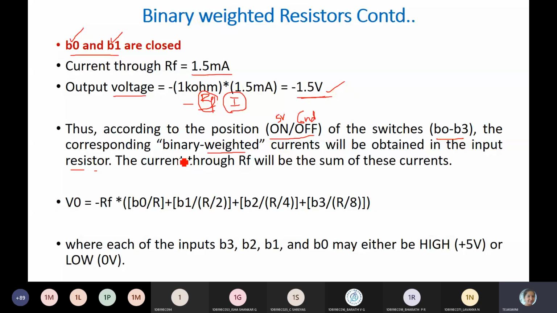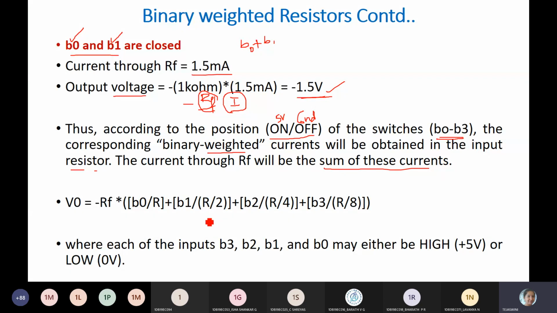So what is the current through B0? We have summed both the currents, B0 plus B1, we added the currents. Same way, if you want to do it for all 4 combinations at a time, you will be just summing the currents. So here V0 is equal to minus RF times (B0 by R, plus B1 by R by 2, plus B2 by R by 4, plus B3 by R by 8).